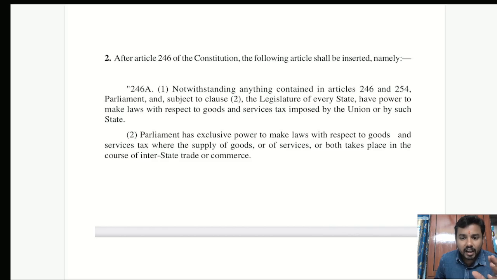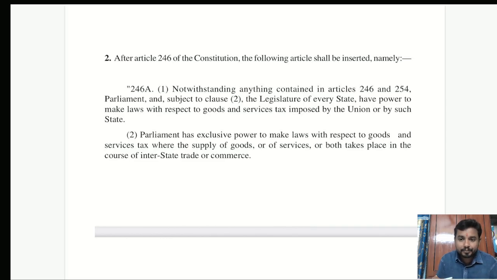Whatever items are there in the union list, the exclusive power to make legislation with respect to that union list rests with the Parliament, and the exclusive power to make laws with respect to the items mentioned in the state list is with the state legislature. This is a separation of powers. It comes to general administration matters and also tax matters as well. Now, why was it done in that way? Because states are also given some revenue powers as well as administrative powers, exclusive powers.